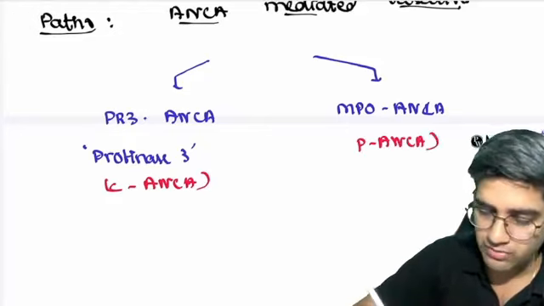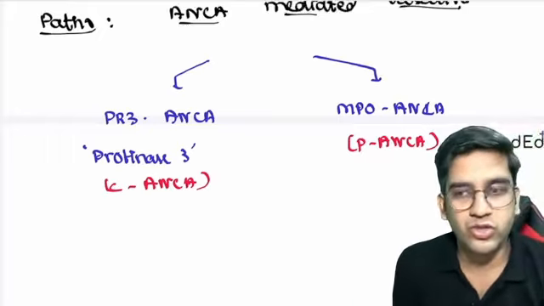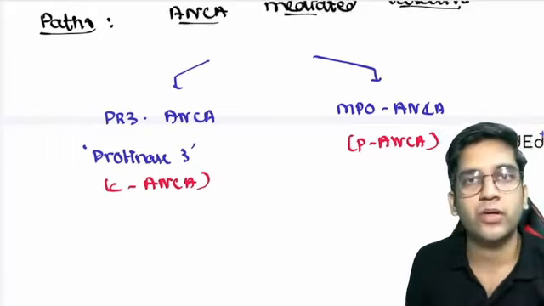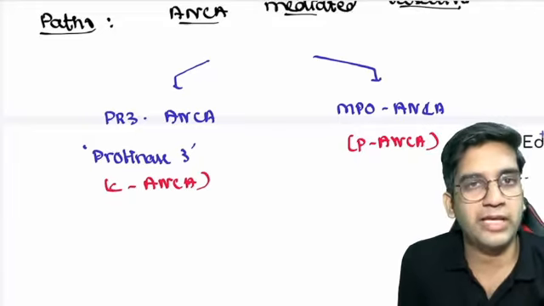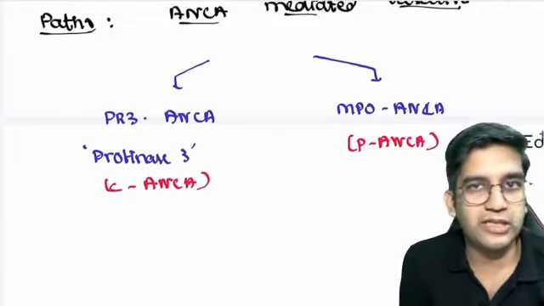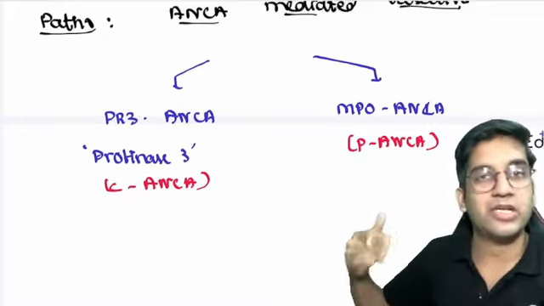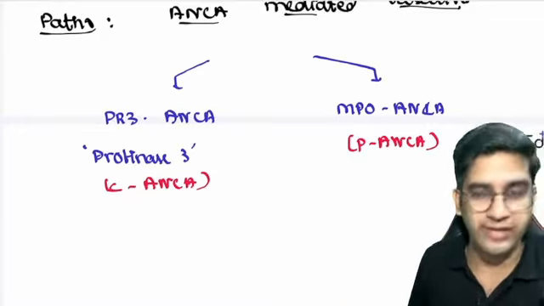I don't use them, but still, if a senior is going to ask you in a Viva, they might ask C ANCA and P ANCA. As of now, when an ANCA report comes to my lab, we report them as PR3 ANCA and MPO ANCA only, fine? So this is what ANCA means. The antibodies in this patient are ANCA mediated, right?